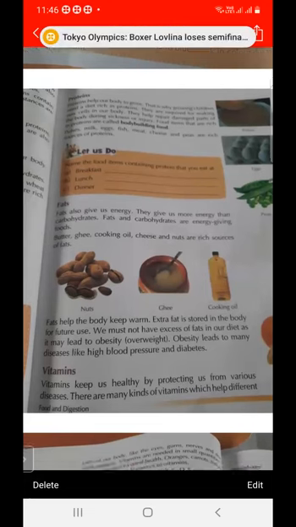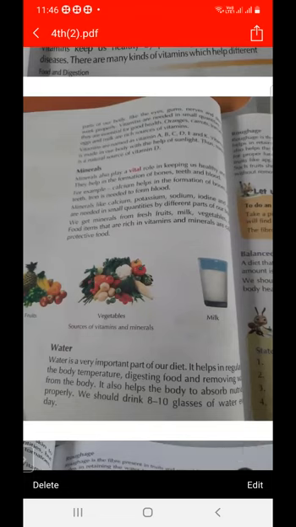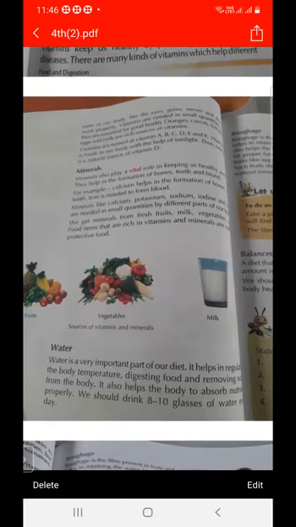There are many kinds of vitamins: vitamin A, vitamin B, vitamin C, vitamin D, vitamin E, and K. They are needed in very small quantities. And from which items can we get vitamins? Orange, carrot, tomato, egg, and milk are rich sources of vitamins.